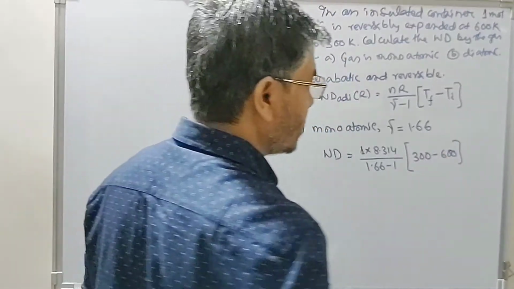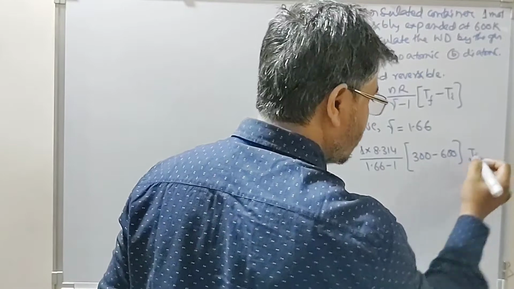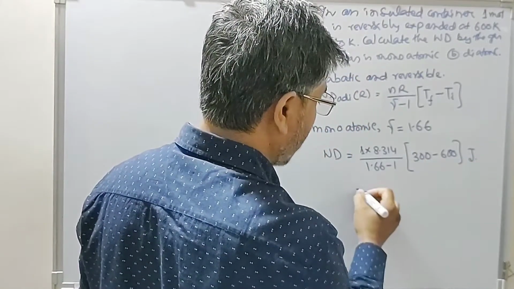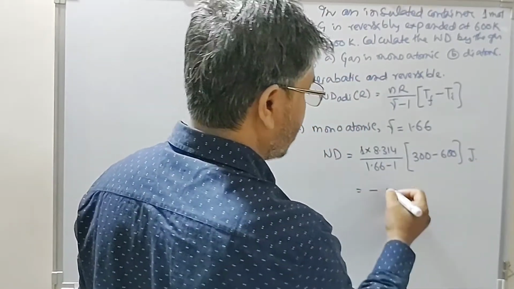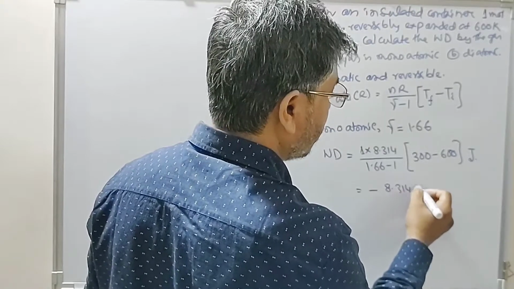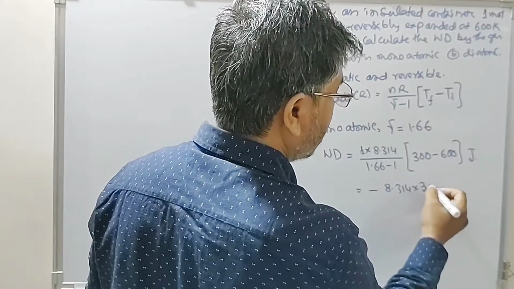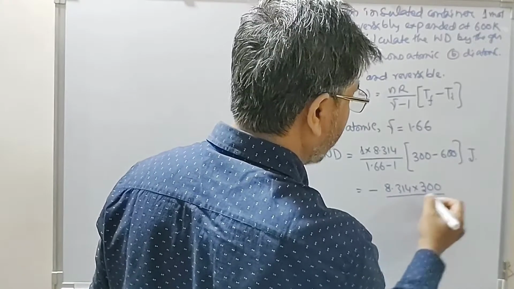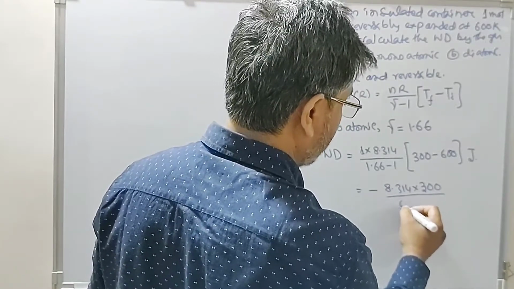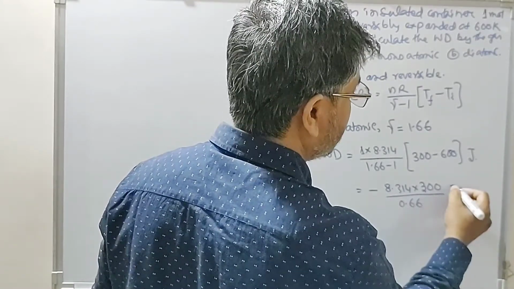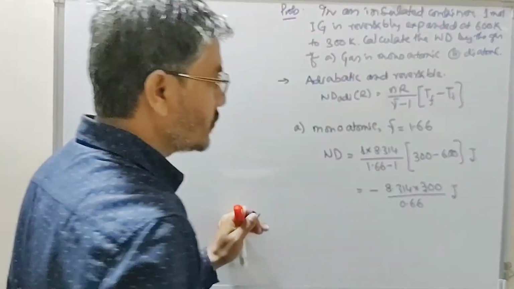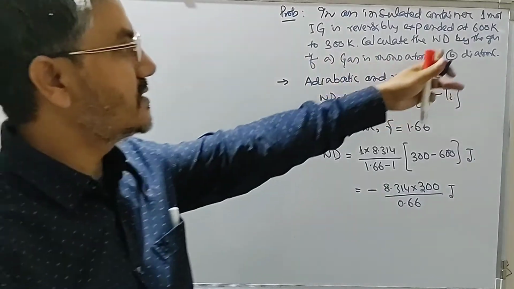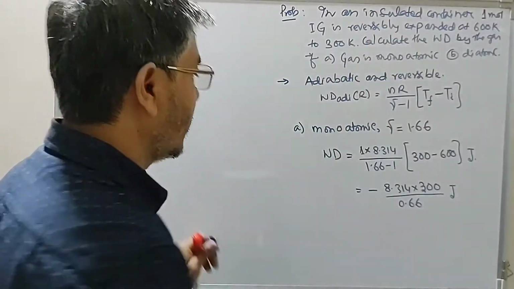This must be in terms of joule. The difference is negative, so work is negative here. So 8.314 into 300 divided by 0.66 joule. Work done is negative, so work is done by the system, work done by the gas.